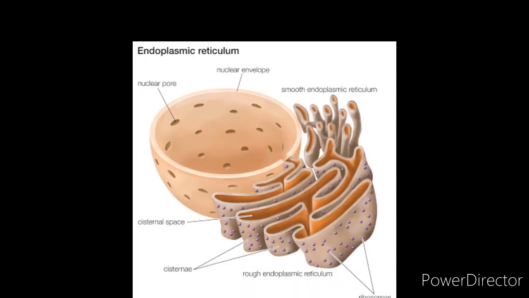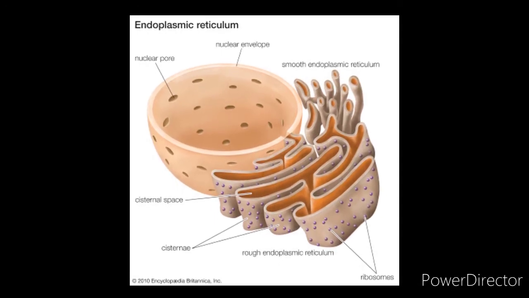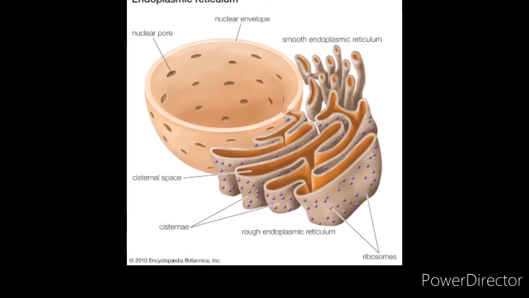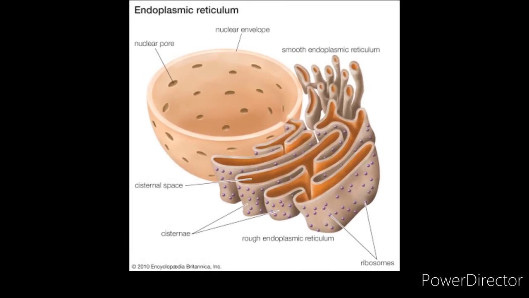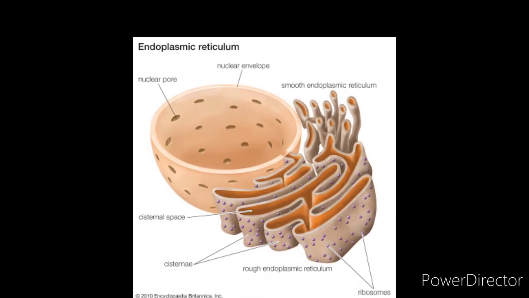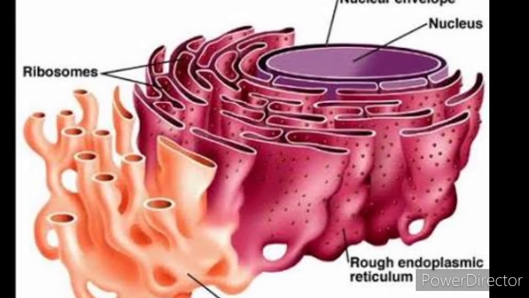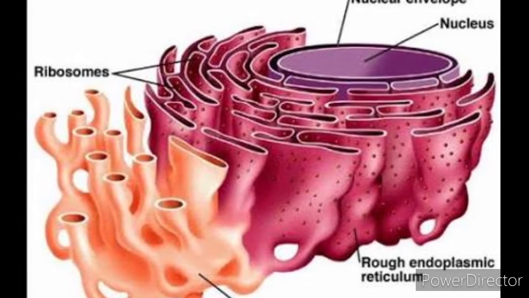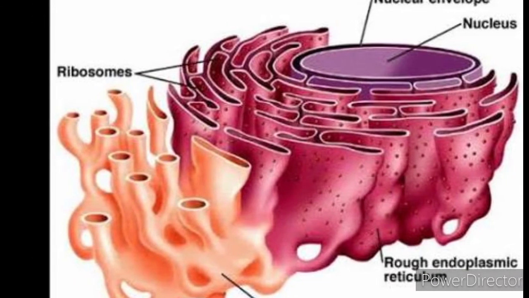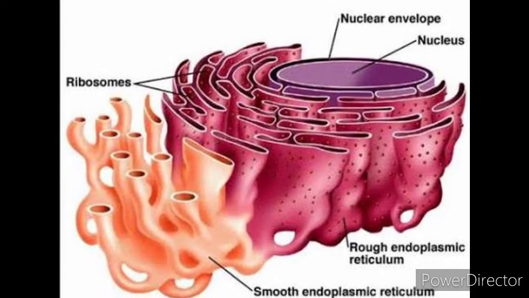The endoplasmic reticulum. In essence, the transportation system of the eukaryotic cell, and has many other important functions such as protein folding. It is a type of organelle made up of two subunits, the rough endoplasmic reticulum and the smooth endoplasmic reticulum. Rough endoplasmic reticulum, or RER, is a series of connected flattened sacs, part of a continuous membrane organelle within the cytoplasm of eukaryotic cells that plays a central role in the synthesis of proteins.